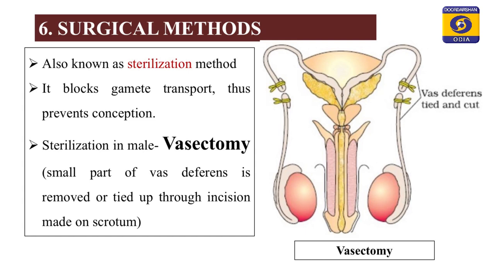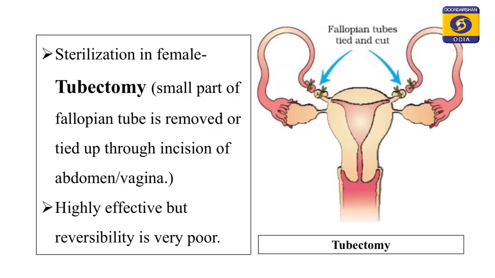In this particular slide, you can see the vas deferens is cut. The vas deferens is the way through which the sperm will travel to the penis. So, if we cut the vas deferens and tie it, the sperm entry into the penis will be restricted. Similarly, in case of females, the fallopian tubes are cut. Therefore, we say it is tubectomy. In case of females, the sterilization method is tubectomy.